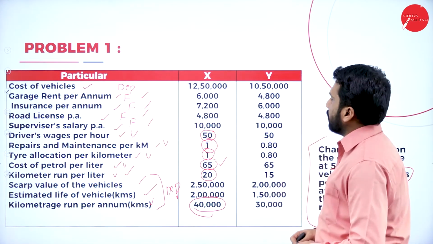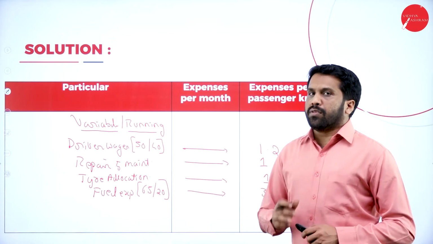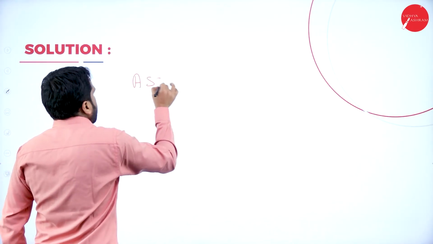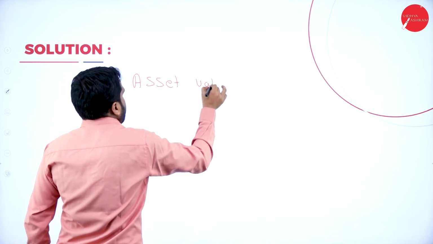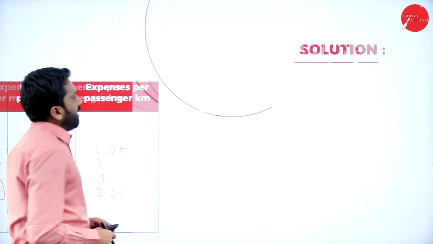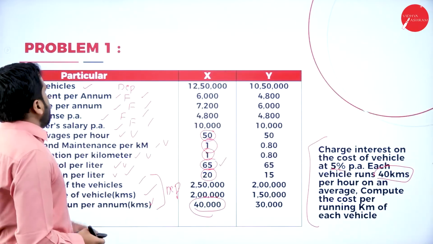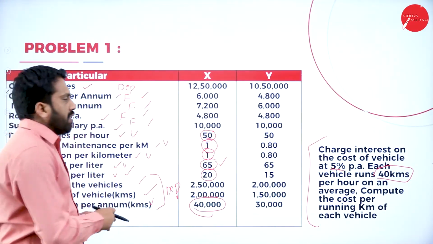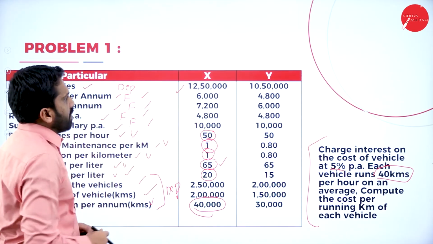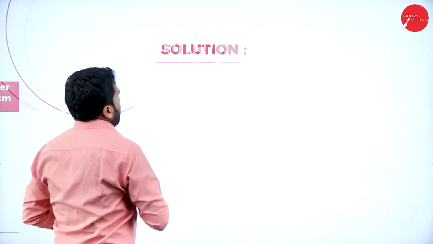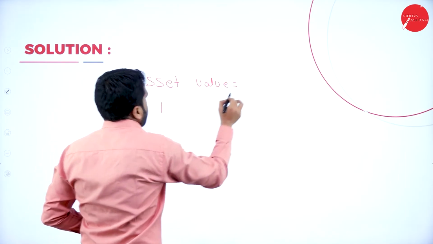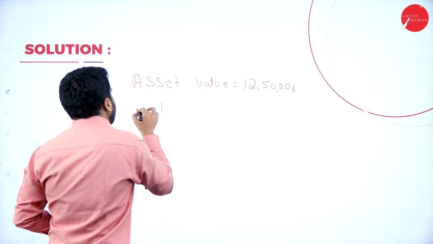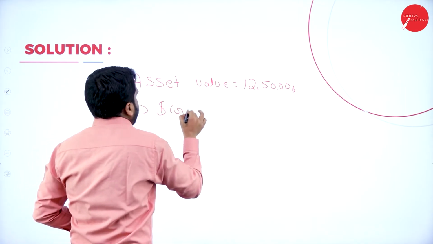We'll go for depreciation. For that, we have to do a small working note. Your asset value, how much asset value? I'll go back. Your asset value as per this is 12,50,000. 12,50,000 minus scrap value.